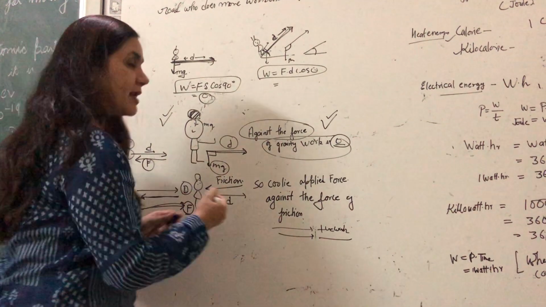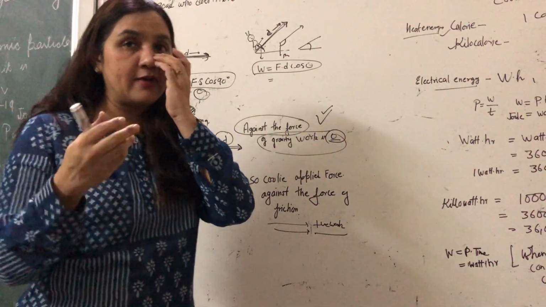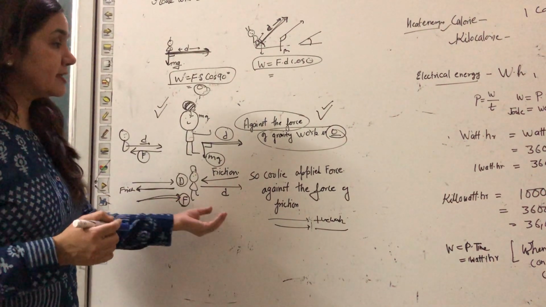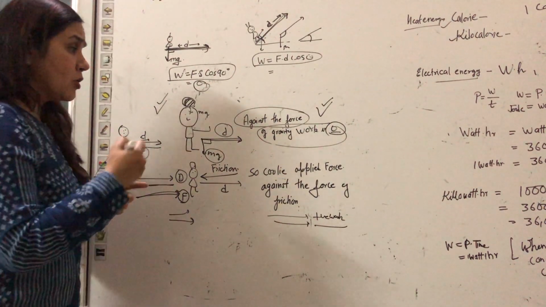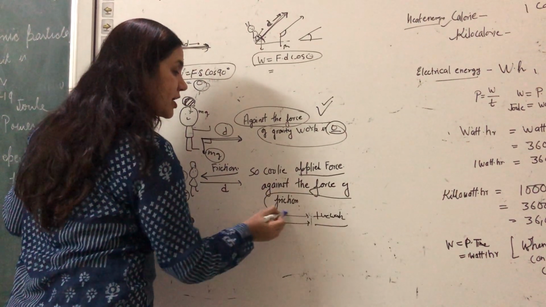Both are parallel, that means the angle is 0, that means W is equal to Fd cos 0, the value will come 1, and there is positive work. So the pulley applied force against the force of friction.